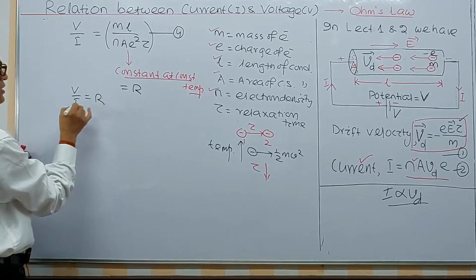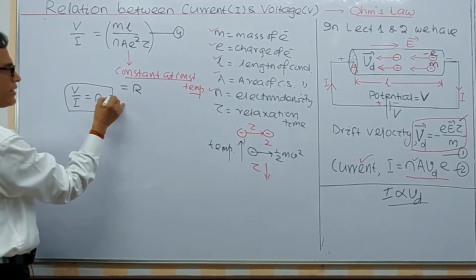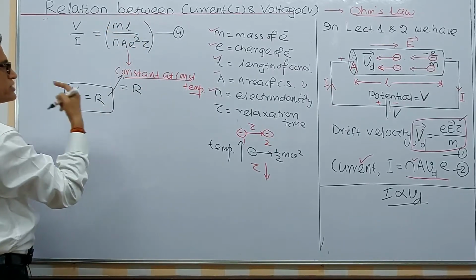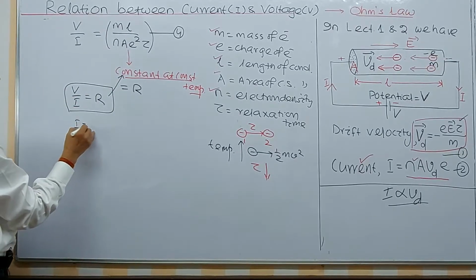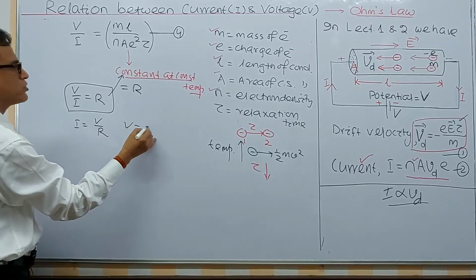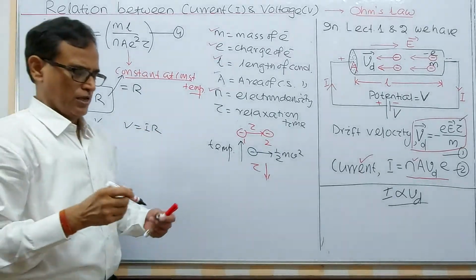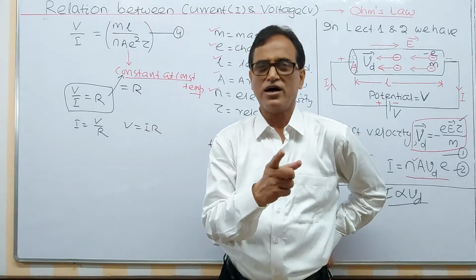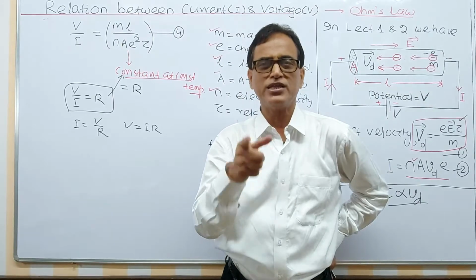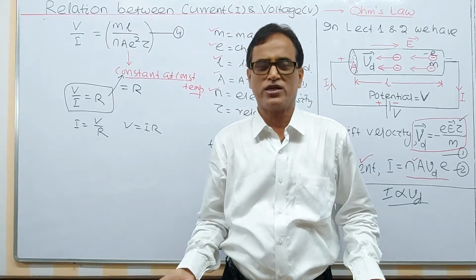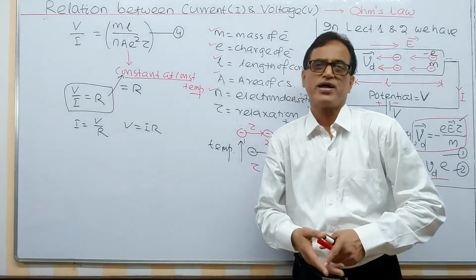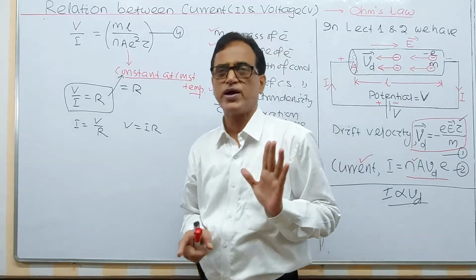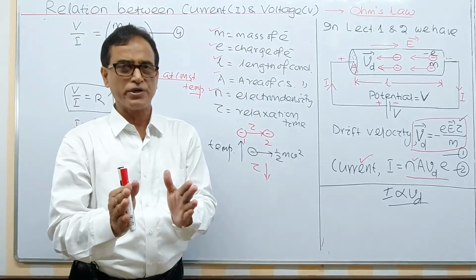V by I equals R, where R is a constant at constant temperature, and we substitute this factor with a constant. You can also write I is equal to V by R, V is equal to IR. You know all these things, but you do not know what actually R is. I will analyze what R is, why we should call it resistance, and how you can utilize the remaining part of this chapter, including all theoretical and practical concepts. You will do minimum 3 practicals on this chapter. Everything depends upon this factor. So your concept and idea should be clear about this one.